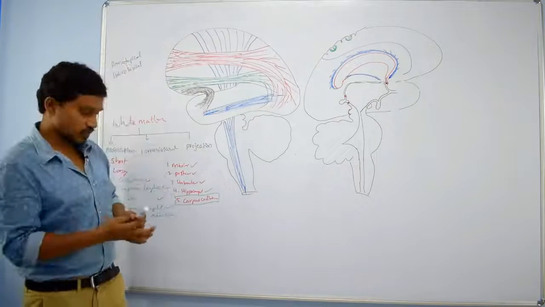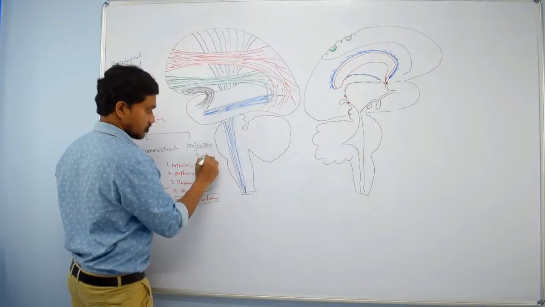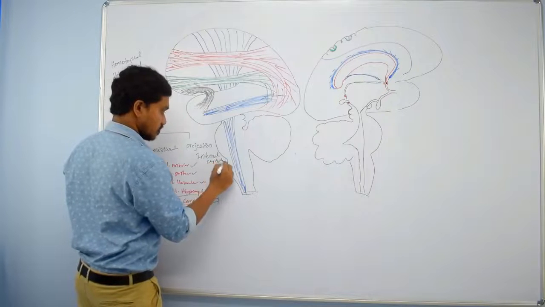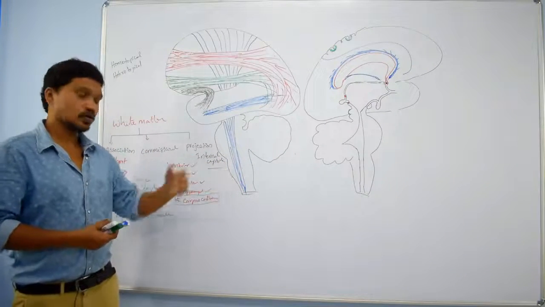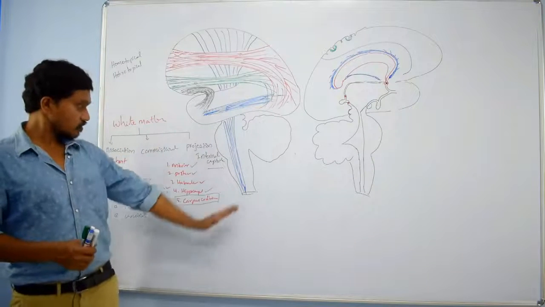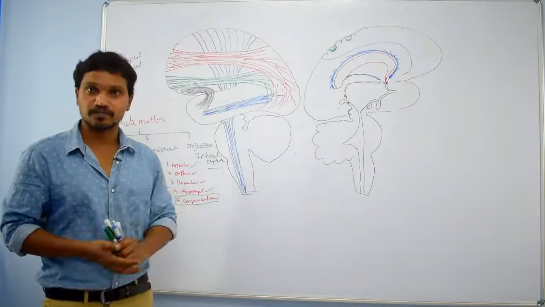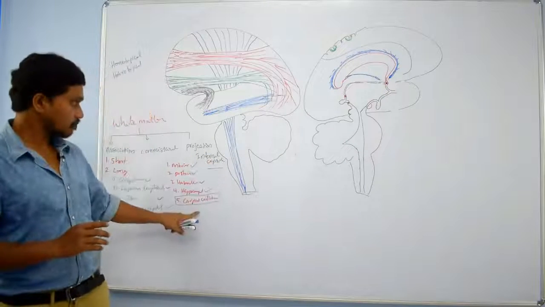Among these projection fibers, we are going to study the internal capsule in detail. Internal capsule. This is an important question. So we will discuss the internal capsule in detail. Right? With this, we have completed the classification of white fibers. Right? After a break, we will discuss the corpus callosum.